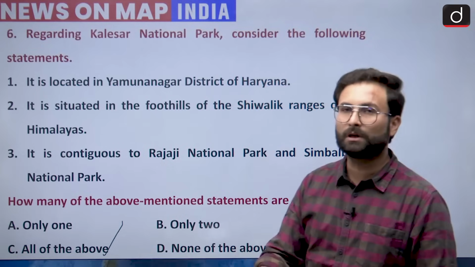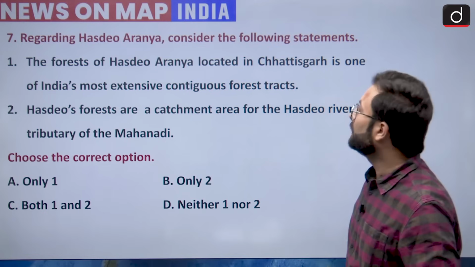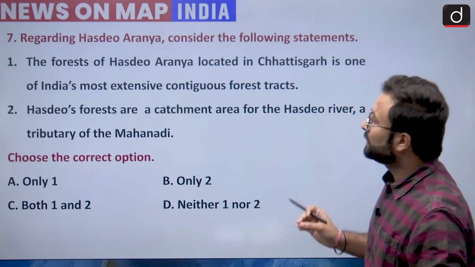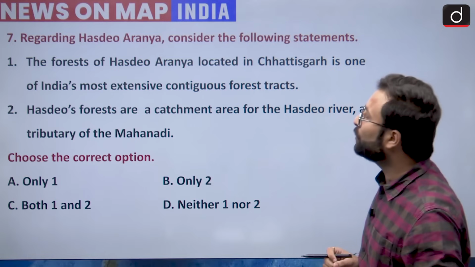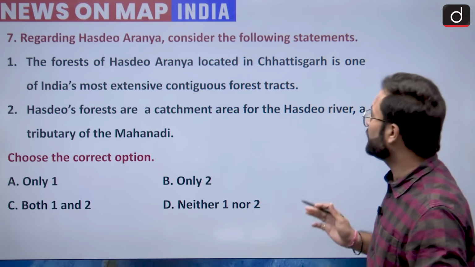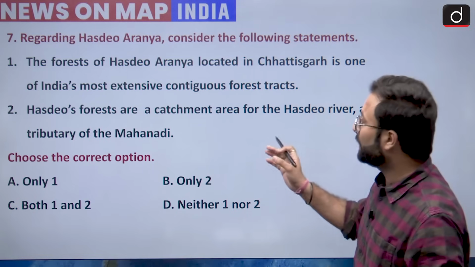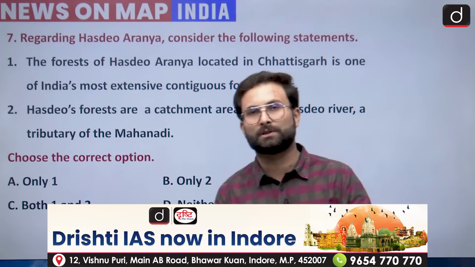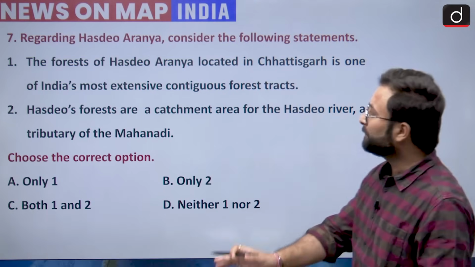Now we can move to question number 7. Regarding Hasdev Aranya, consider the following statements. The forest of the Hasdev Aranya located in Chhattisgarh is one of the most extensive contiguous forest tracts. Hasdev's forests are a catchment area for the Hasdev river, a tributary of Mahanadi. So I hope you read the statements, and accordingly you have to decide. Let's see.